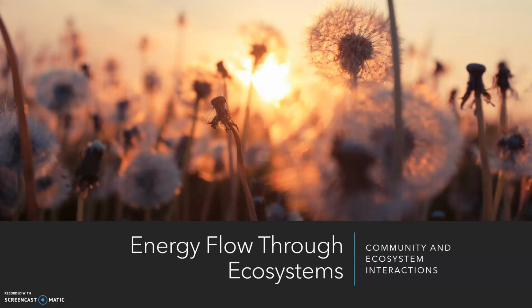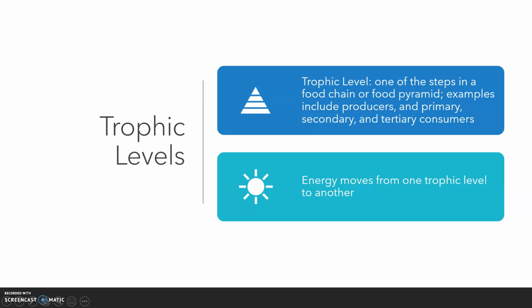When examining the broad roles of organisms in communities, it is easy to recognize that many of those roles describe the flow of energy through the ecosystem. Ecosystems have trophic levels. Trophic levels are the steps in a food chain or food pyramid. Examples of trophic levels include producers, primary consumers, secondary consumers, and tertiary consumers.